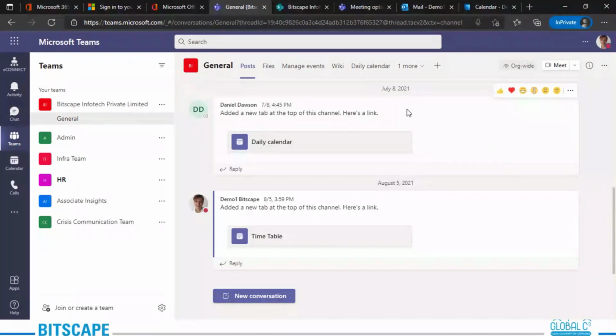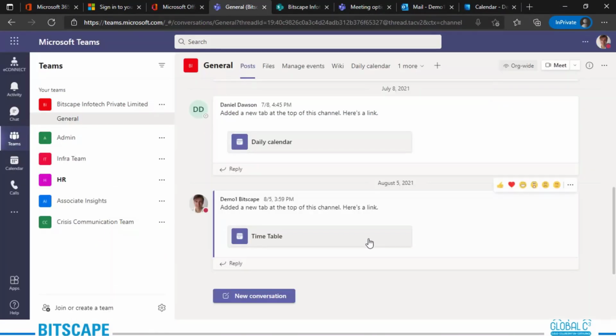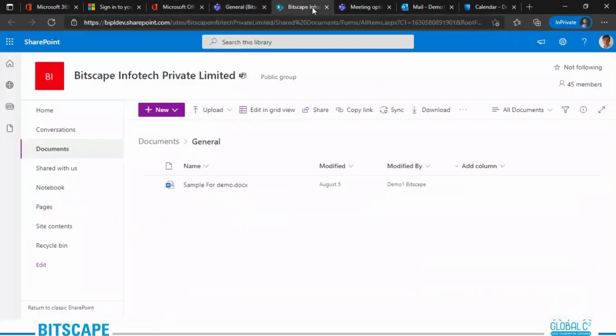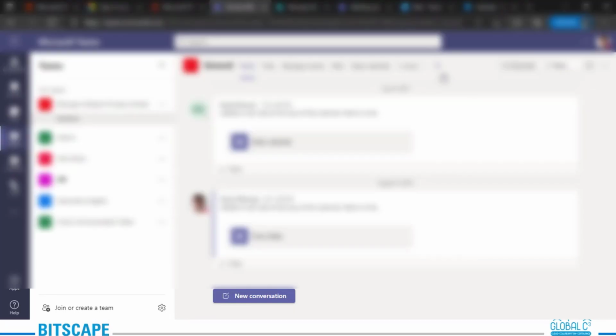You can access it from your SharePoint, and if you add something here, it will be reflected here as well. You can add it as a tab: document library, SharePoint pages, and SharePoint. When you do SharePoint, this tab will be added right here itself. So these are the options for how you can have this SharePoint and Microsoft Teams integration all together.